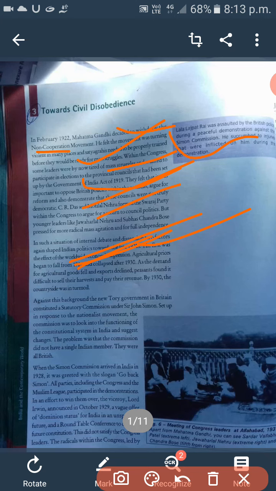But before it could be launched, a mob of people at Chauri Chaura near Gorakhpur clashed with police and burned 22 policemen on February 5, 1922.